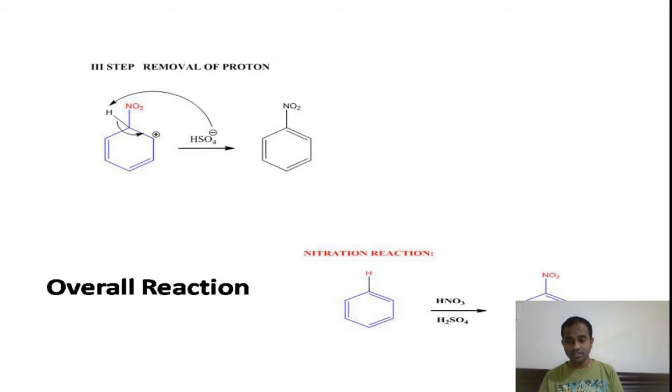And just now I told you that sulfuric acid is a dehydrating agent. In place of sulfuric acid, we can also use acetic anhydride in the presence of boron trifluoride. This acetic anhydride is a dehydrating agent and BF3 is a catalyst, right?